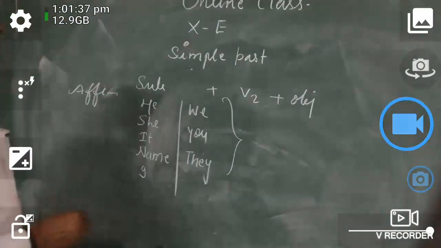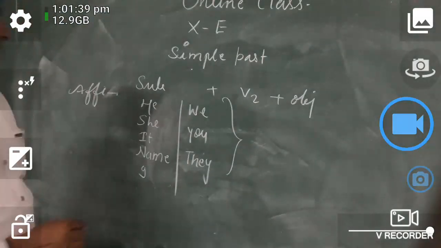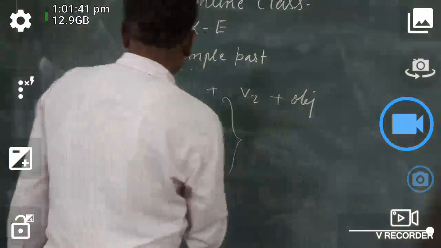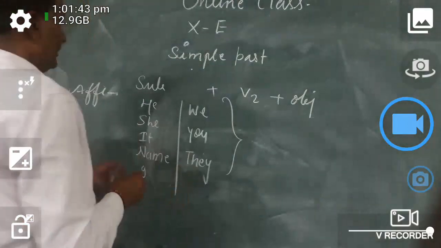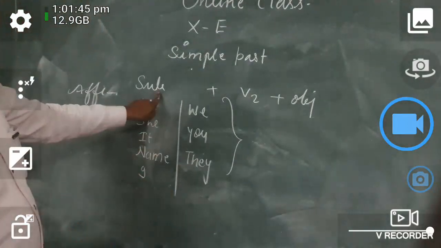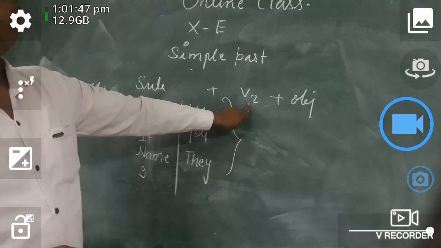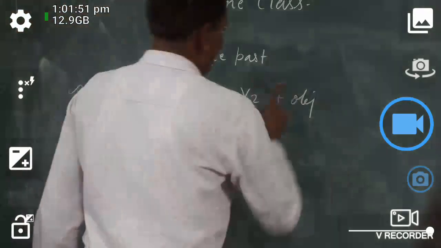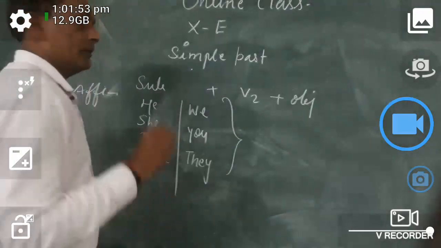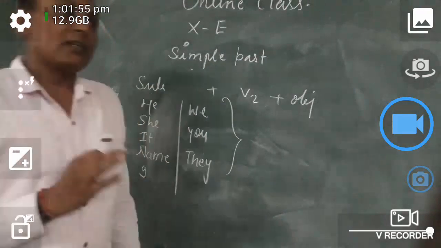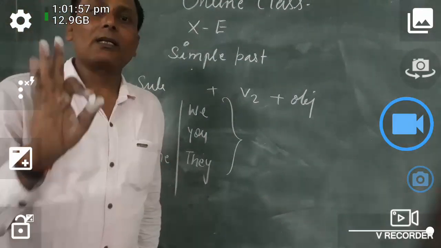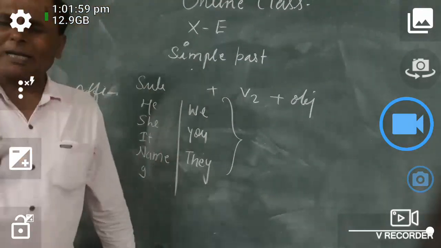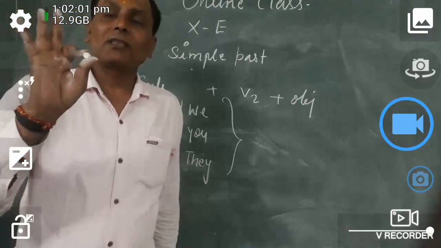In this tense we use the second form of the verb. And how will you get to the second form of the verb? In our previous classes we discussed that there are five forms of the verb.